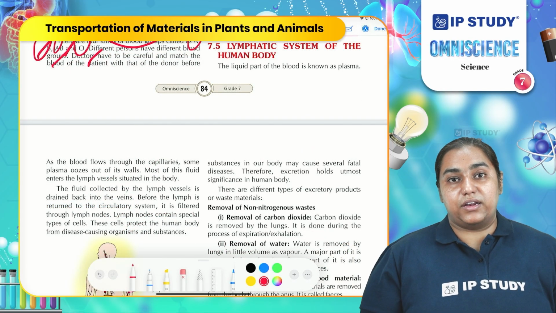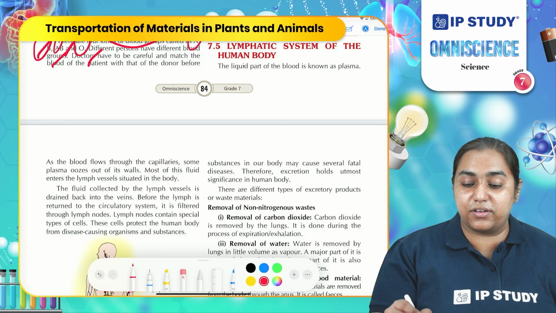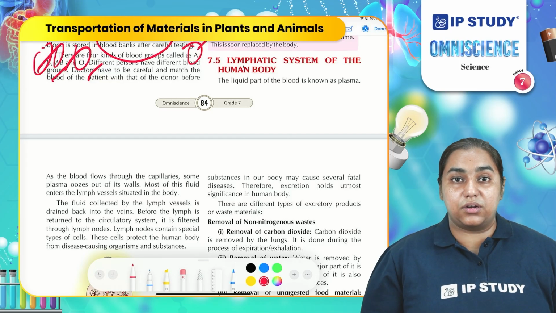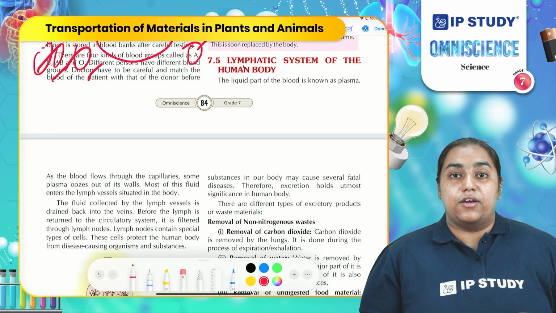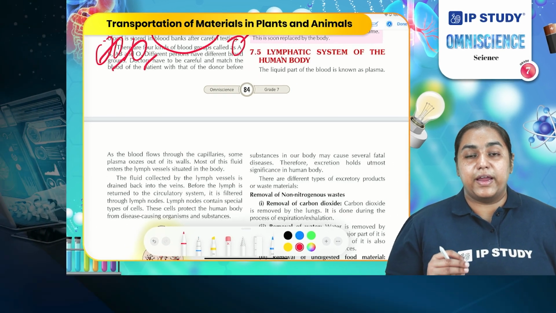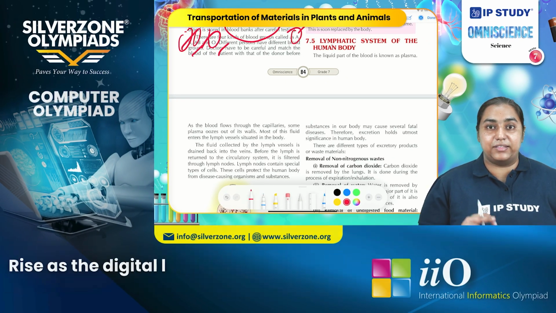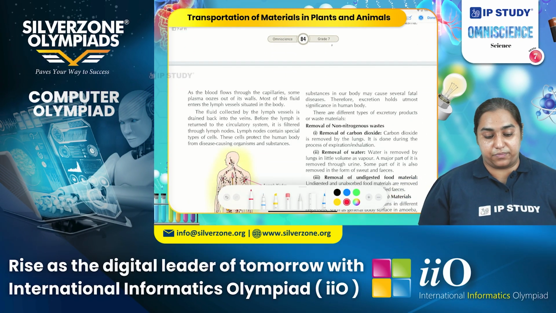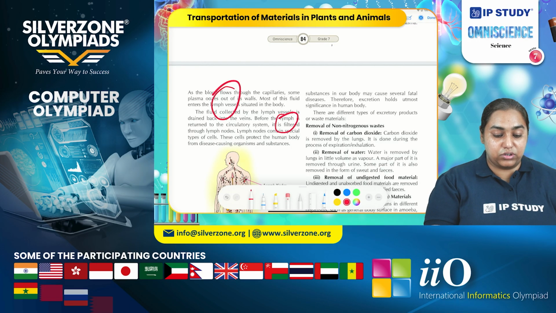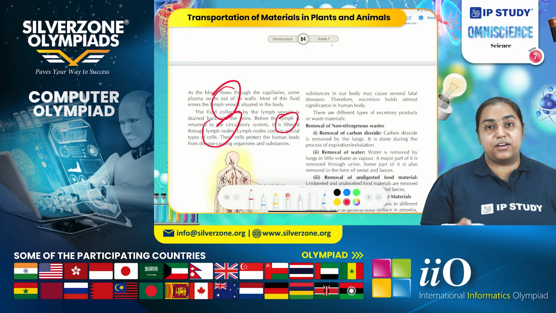Now that you have studied the circulatory system, there is one more type of system where transportation occurs, which is known as the lymphatic system. So what is the lymphatic system? There are mainly two types of blood vessels, arteries and veins. Apart from this, arteries and veins are connected by another blood vessel known as capillaries. When there is transportation of blood, the liquid portion of the blood, which is plasma, often oozes out from the capillaries. That plasma enters the lymphatic system. It enters the lymphatic vessel, where it is filtered through the lymph nodes and then re-enters the veins.